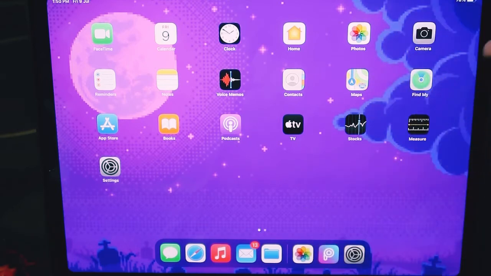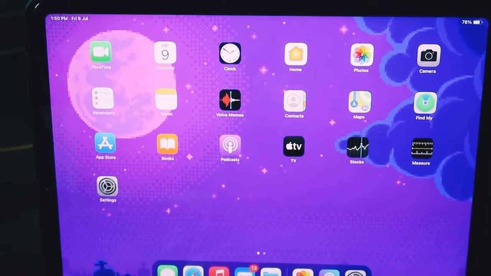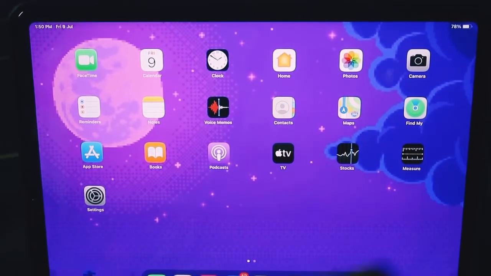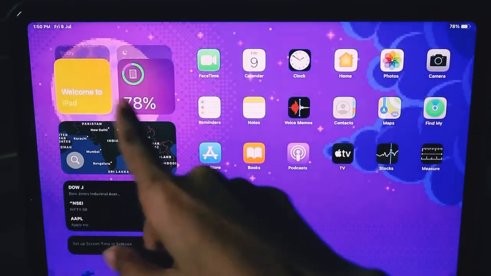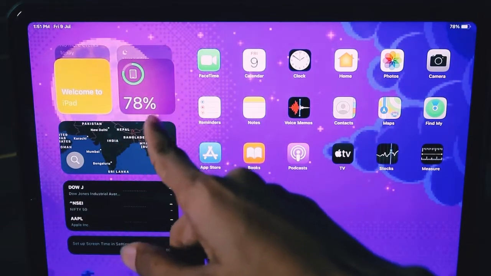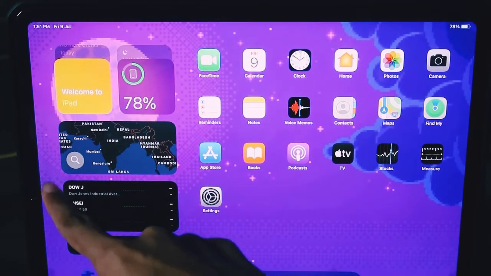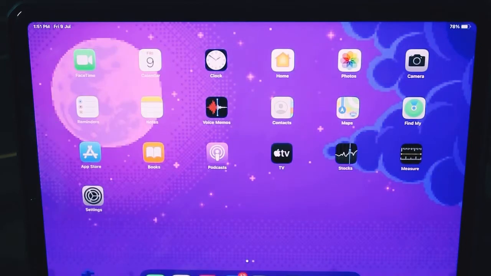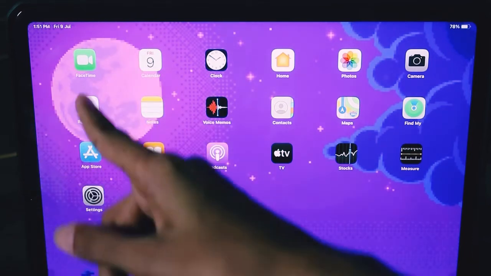So this is my wallpaper. Over here it's written welcome to iPad, and here's the battery percentage, and here's the location, okay? And that's it.